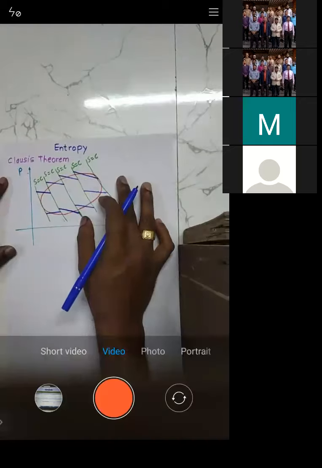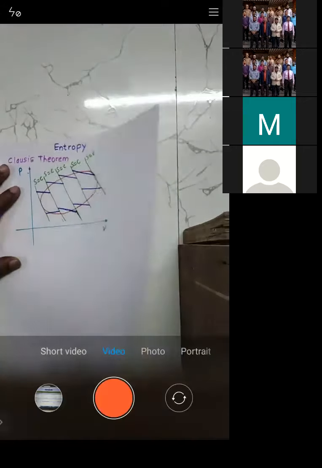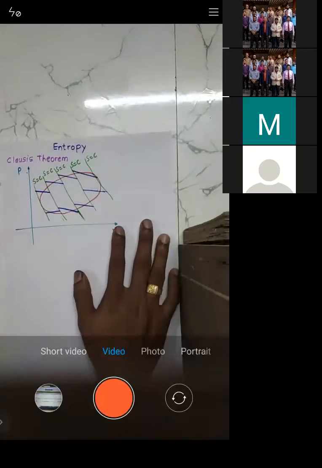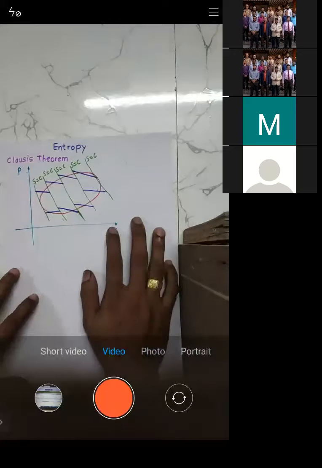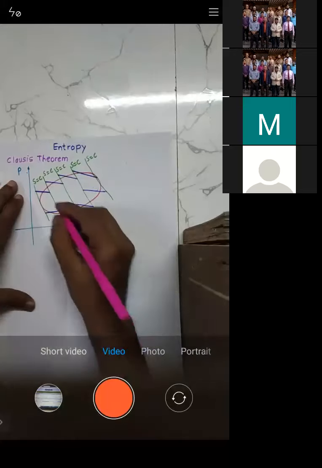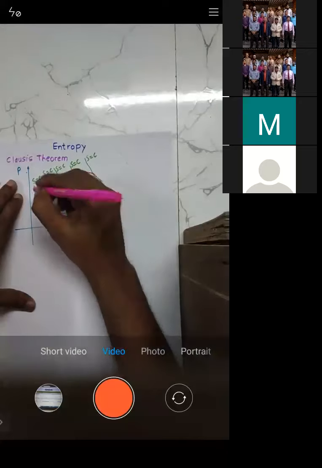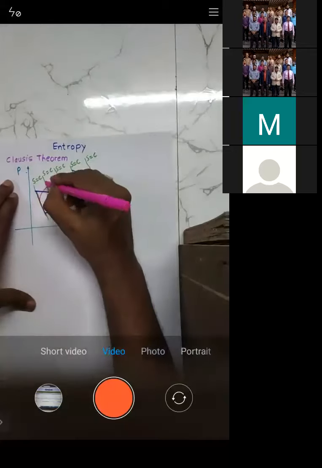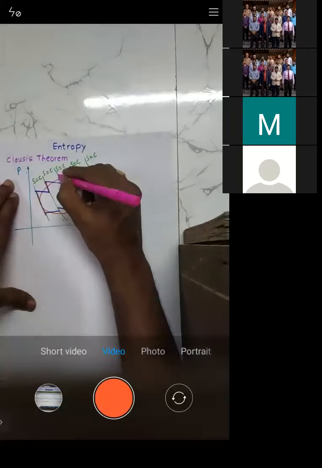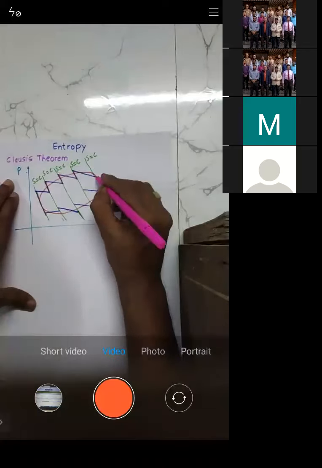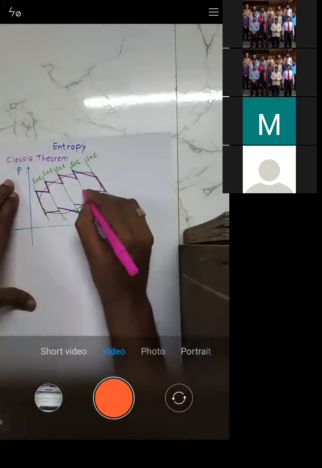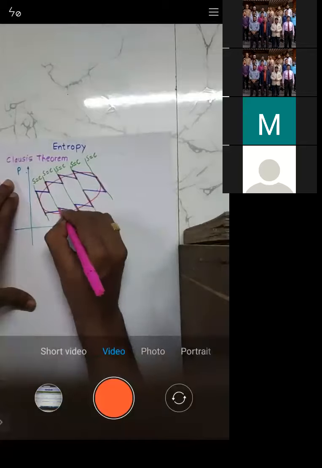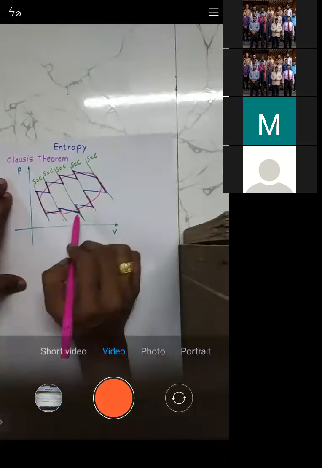So what we have done here is, if you see this cycle clearly, this cycle, which was looking circular, we have replaced by a zigzag path. See how our cycle will start. It will start like this, it will go like this. Try to understand. From here it will go like this, again it will return here, then here it will be like this. Initially it was a circular cycle.